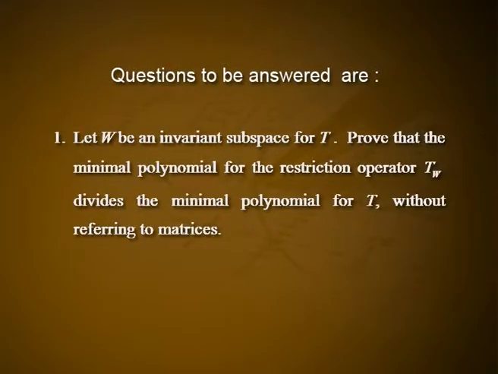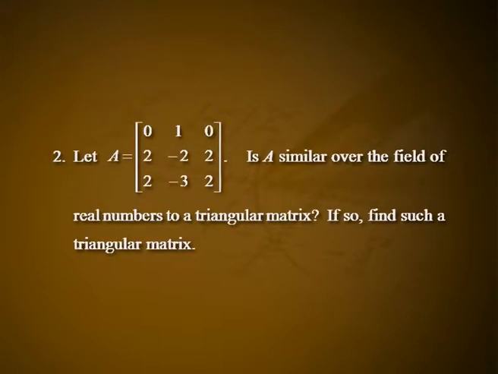1. Let W be an invariant subspace for T. Prove that the minimal polynomial for the restriction operator Tw divides the minimal polynomial for T without referring to matrices. 2. Let A equal to 0 1 0, 2 minus 2 2, 2 minus 3 2. Is A similar over the field of real numbers to a triangular matrix?